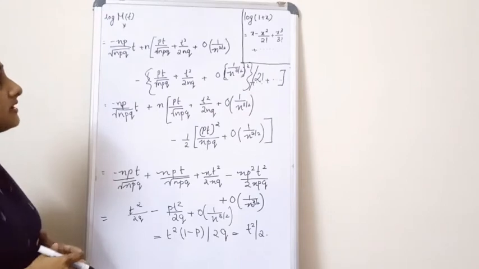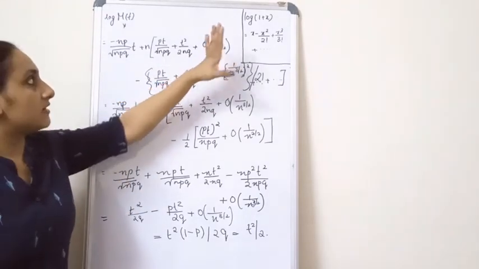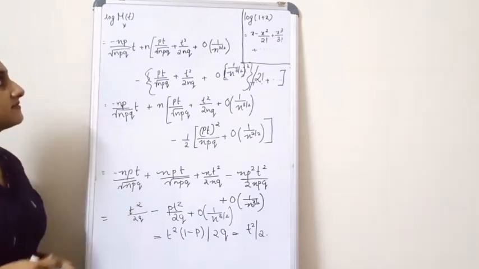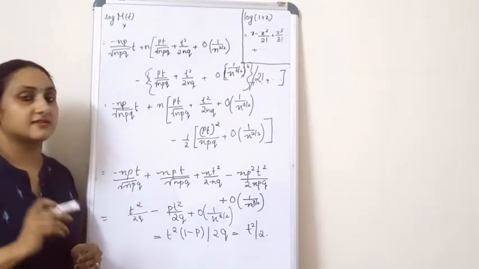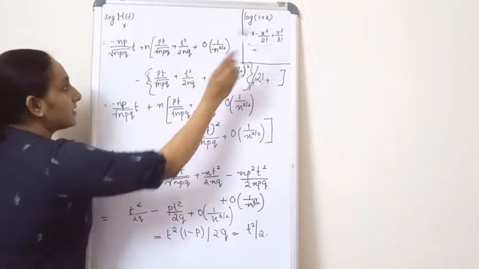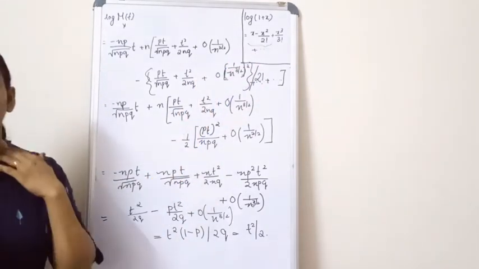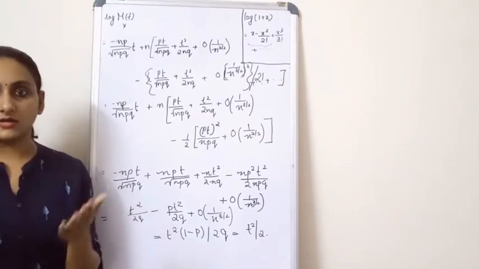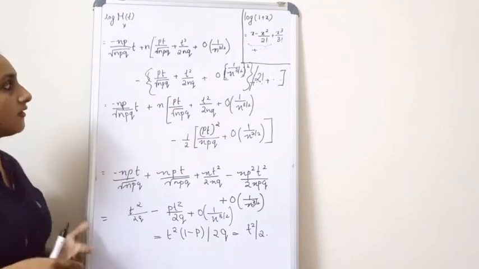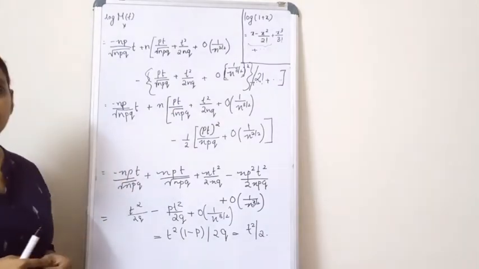So as I said, I have applied the expansion of log(1 + x), that is x minus x square by 2 factorial plus x cube by 3 factorial. Right now I have only written up to here, because when it comes to the third term, we get a higher order of n. So that I have clubbed into order of 1 by n raised to 3 by 2.